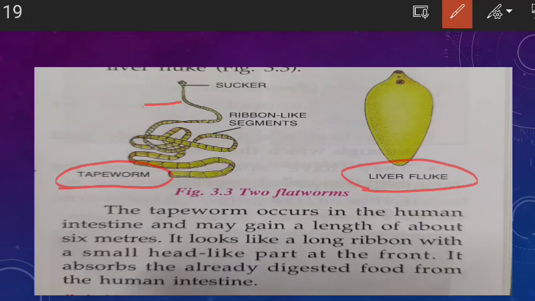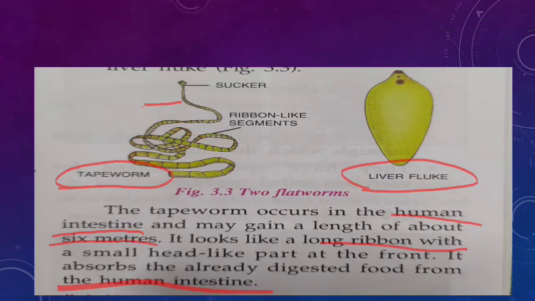Okay, tapeworm. It is a very interesting fact about the tapeworm. I am going to explain to you that the tapeworm occurs in the human intestine. Yes, human intestine, and may gain a length of about, do you know how much? 6 meters. It looks like a long ribbon with a small head-like part at the front. It absorbs the already digested food from the human intestine. So this is about the what? This is about the flatworms. Basically this is about the tapeworm.